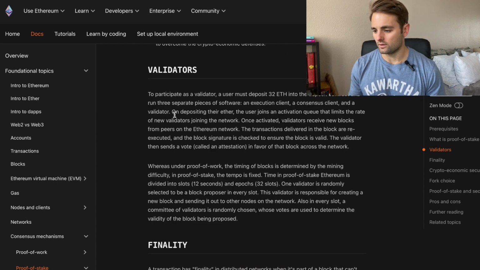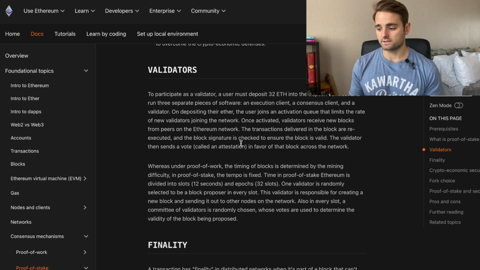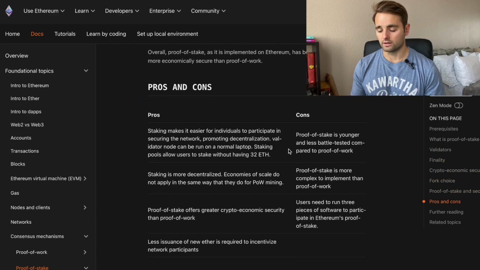But what happens is, once you deposit that Ether, the user joins an activation queue that limits the rate of new validators joining the network. Once activated, validators receive new blocks from peers from the Ethereum network that are selected on a random basis. The transactions delivered in the block are re-executed, and the block signature is checked to ensure that the block is valid. The validator then sends a vote, which is called an attestation, in favor of that block across the entire network. And there's a lot of other really good information that I'll leave in the comments below.